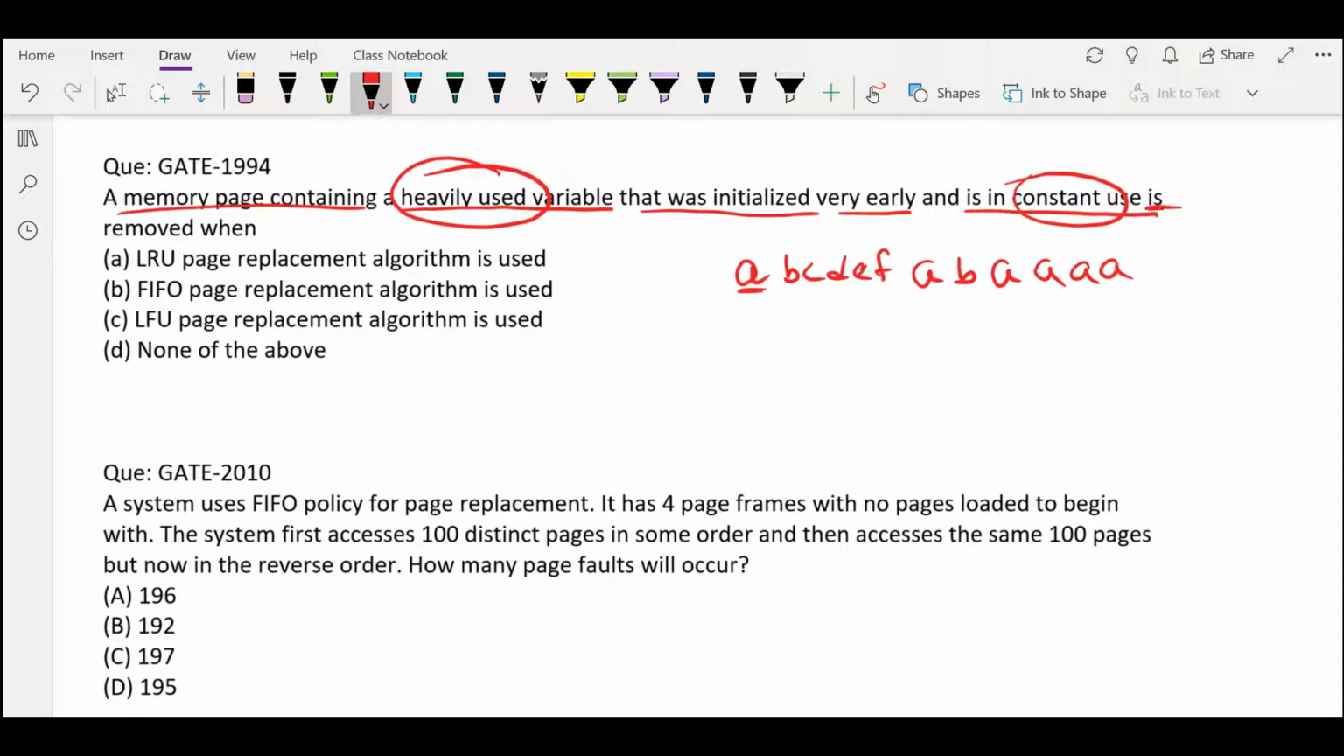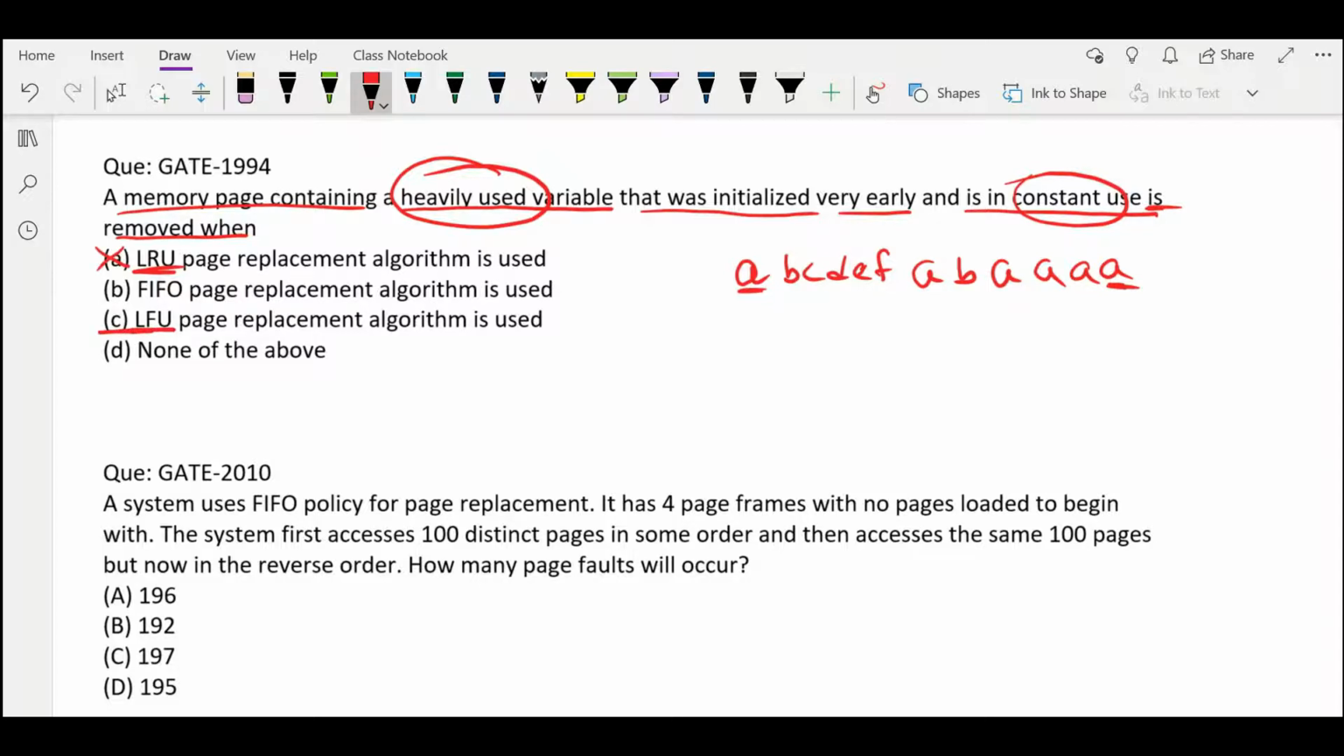And they are asking when this variable will be removed. So if we use LRU, LRU will remove the least recently used variable, whereas our variable a is not least recently used, it is actually most frequently used right now. A will not be our answer.